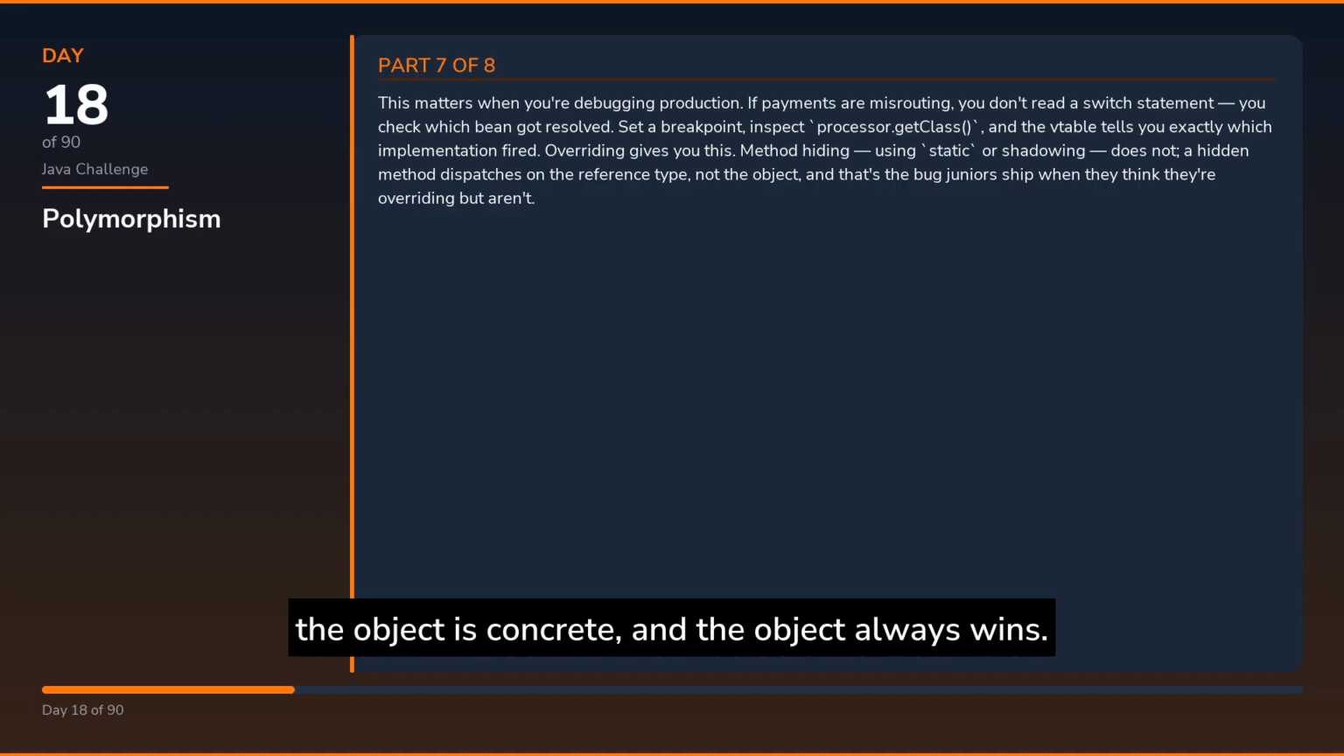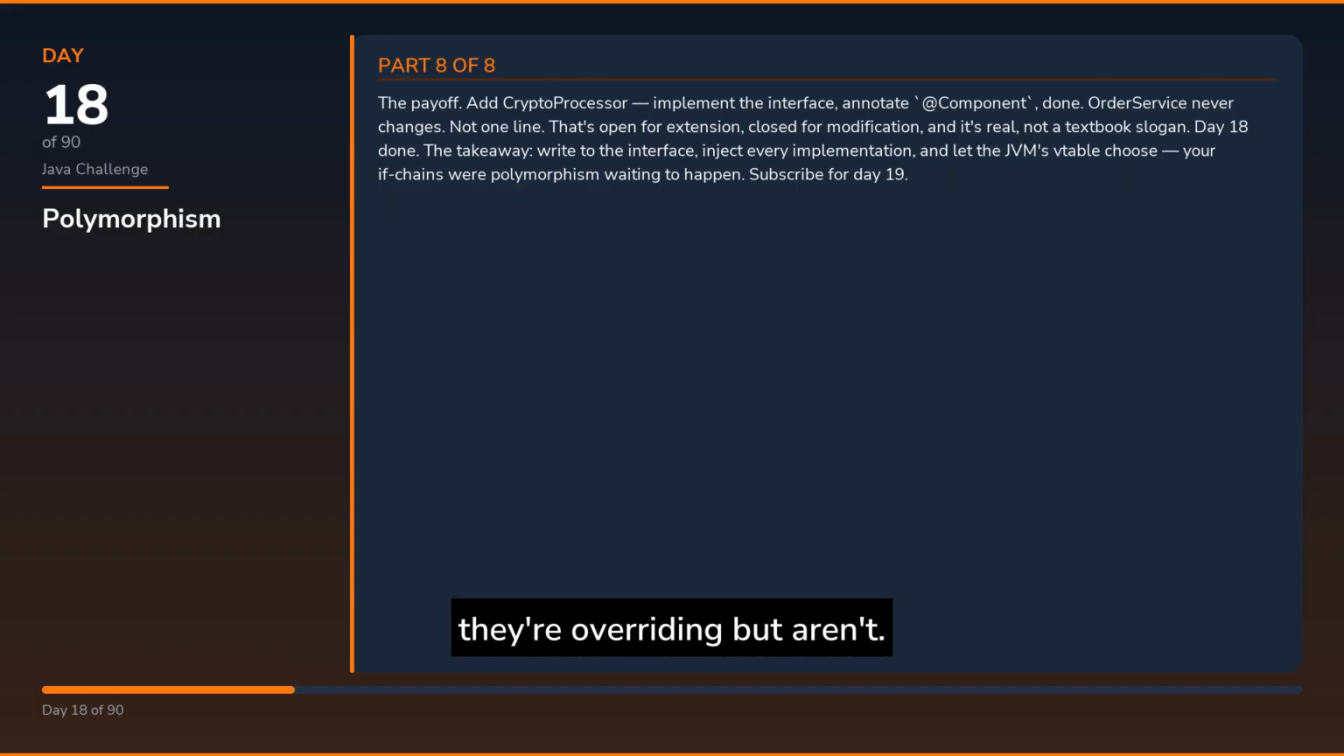This matters when you're debugging production. If payments are misrouting, you don't read a switch statement, you check which bean got resolved. Set a breakpoint, inspect processor.getClass(), and the table tells you exactly which implementation fired. Overriding gives you this. Method hiding using static or shadowing does not. A hidden method dispatches on the reference type, not the object, and that's the bug juniors ship when they think they're overriding but aren't.